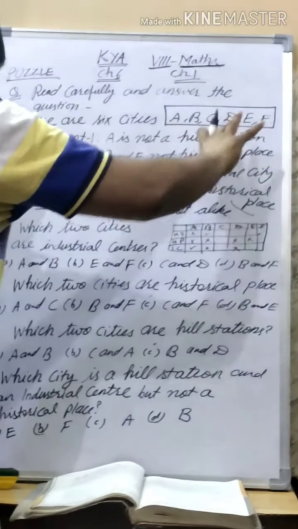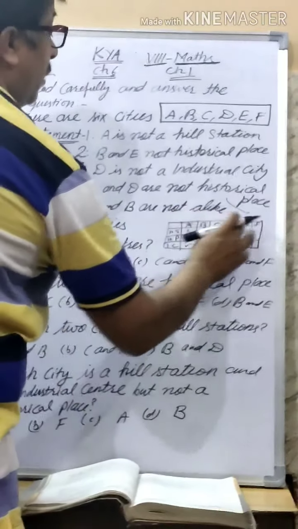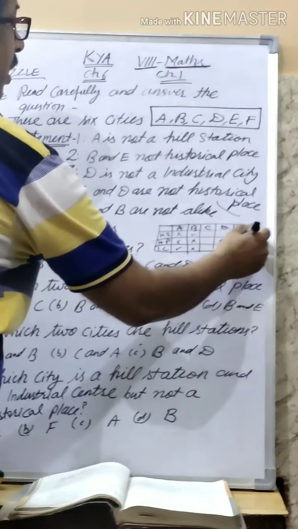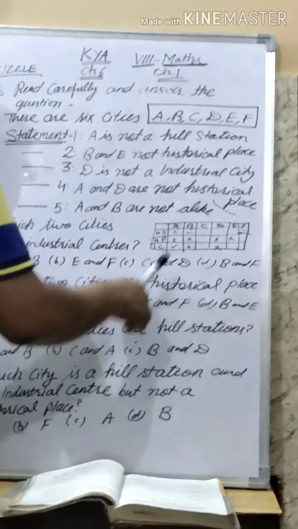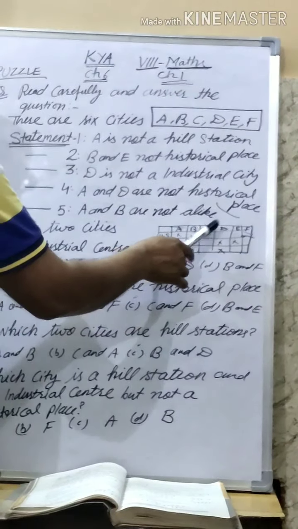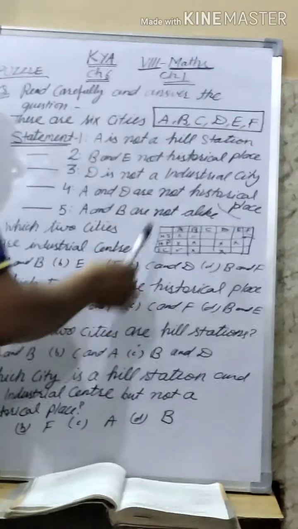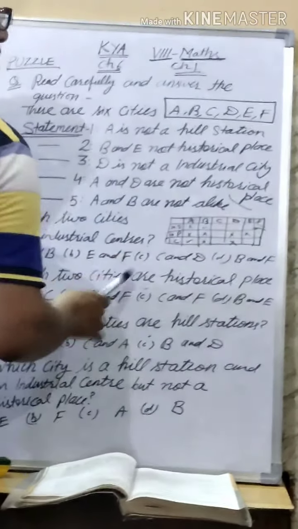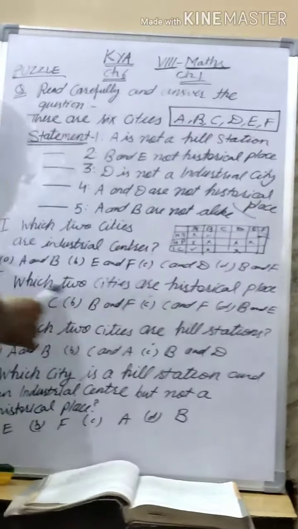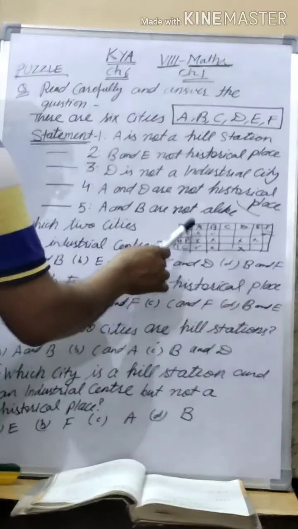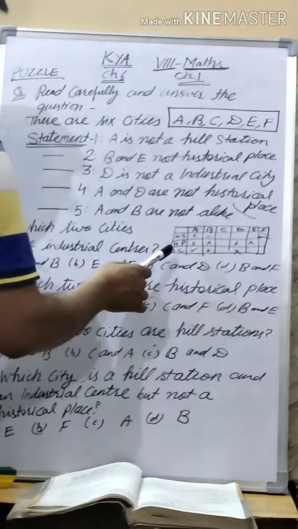Whatever statements are given, you make the table. Just for example, I am taking this table. A, B, C, D, E, F are the cities, and then as a shortcut I wrote historical, and hill station. Clear this.